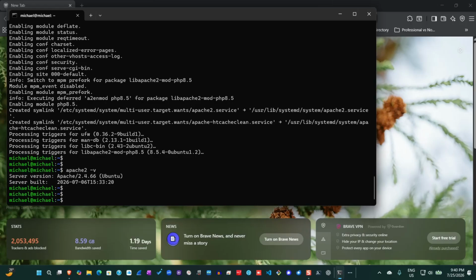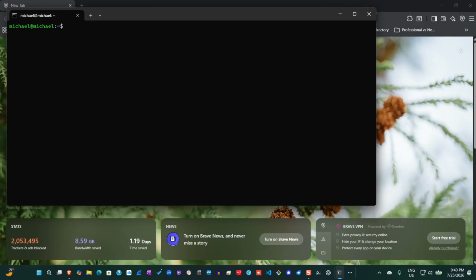The next thing that I want to do right now is install the required PHP extensions for osTicket. Let me clear my screen first, and I will do so by using the following commands.